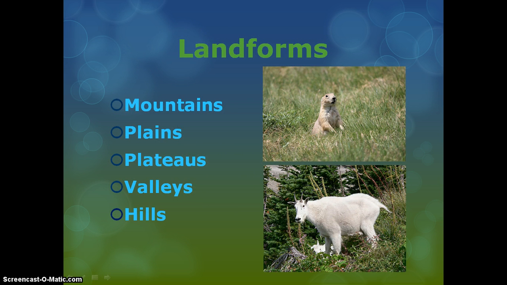When you look at a globe, you see all sorts of bumps and dips in the land, or geography, which are the physical characteristics of the land. These are landforms. The types of landforms are mountains, plains, plateaus, valleys, and hills.